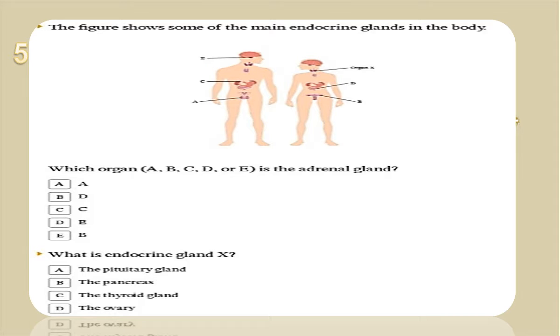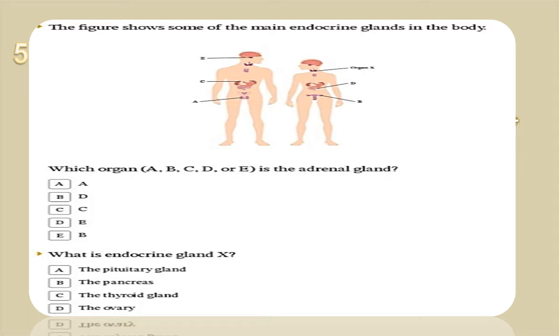Question 5 says: the figure shows some of the main endocrine glands in the body. We have A, the reproductive glands that secrete the testosterone hormone, and B, the reproductive gland in the female that secretes estrogen and progesterone hormones. We have C, above the kidney, an endocrine gland we call the adrenal gland that secretes adrenaline hormone.